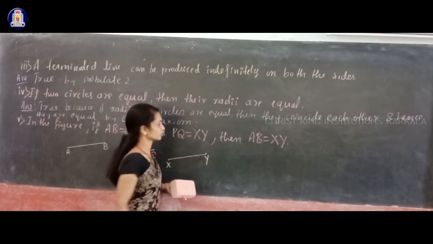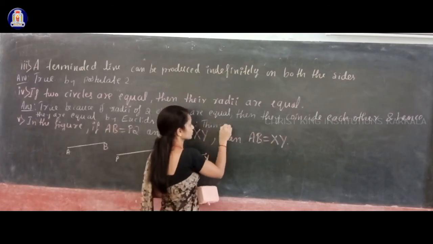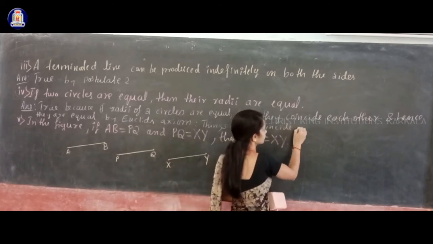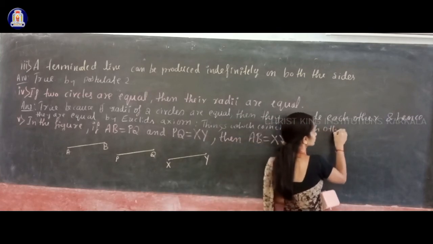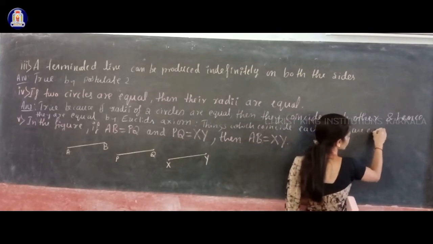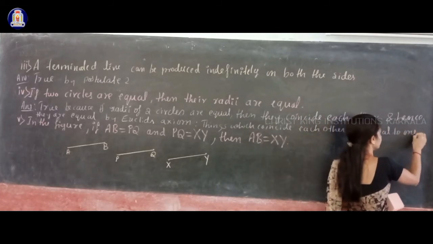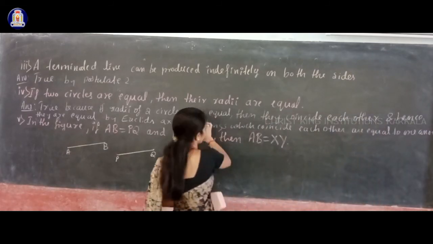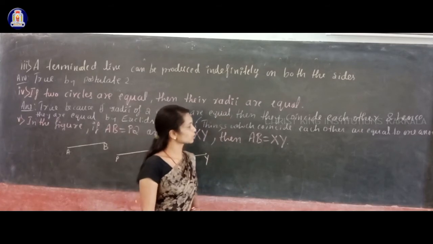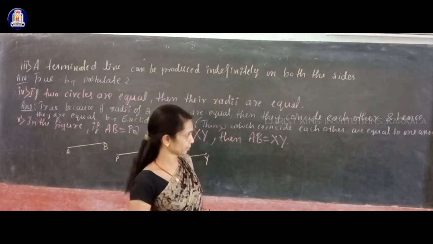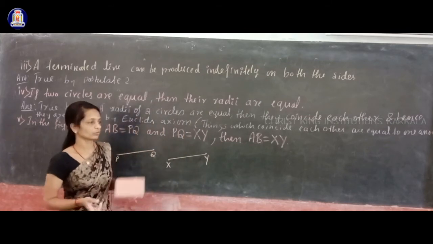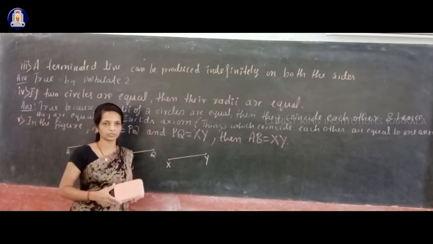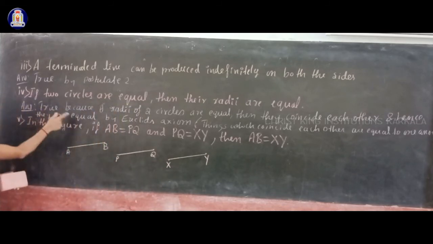Euclid's axiom, which axiom? Things which coincide with each other are equal to one another. We have this axiom, Euclid's axiom. So what happens if the radii of two circles are equal? They will coincide with each other. So they are equal to one another, which means the two circles are equal to one another. That I give as a reason.